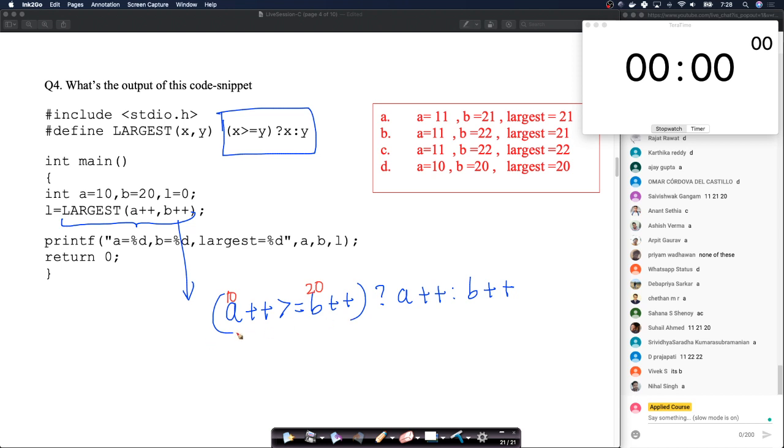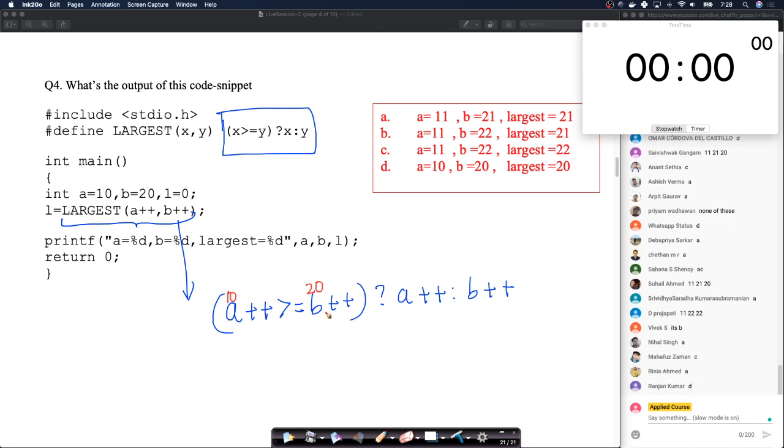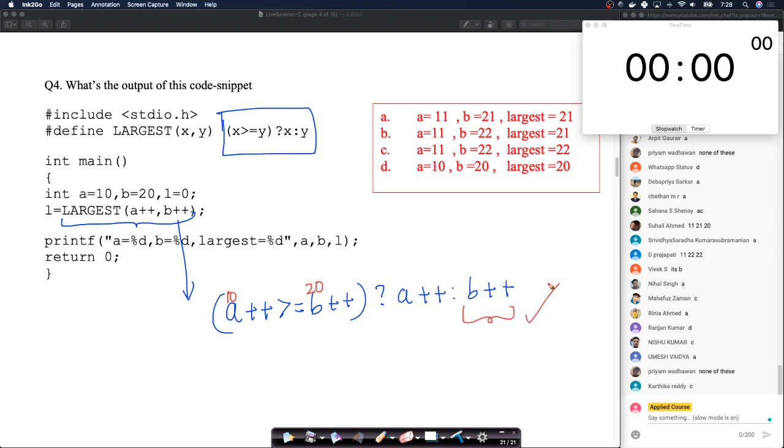So first this will be executed. Remember here that A is post incremented, B is post incremented. Then you have the greater than or equal to. See, this is A, this is B, so greater than or equal to will be false. Which means we should only care about, so this will be executed. This will not be executed now.